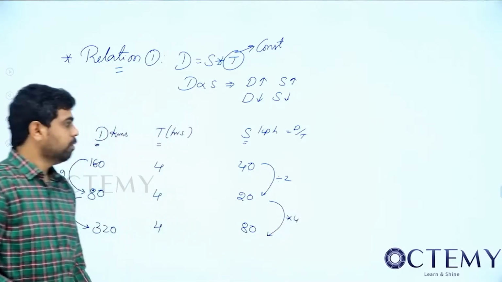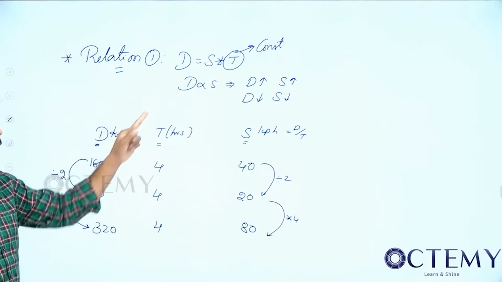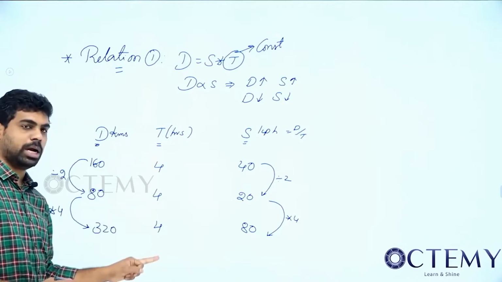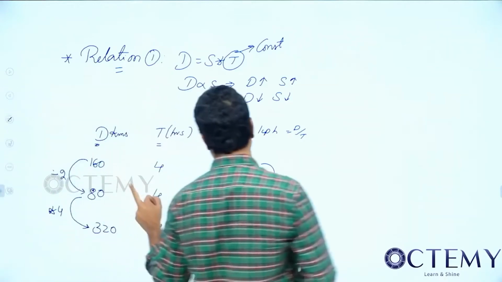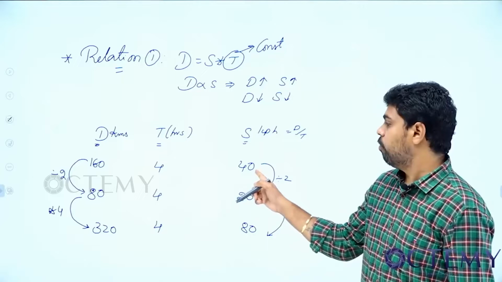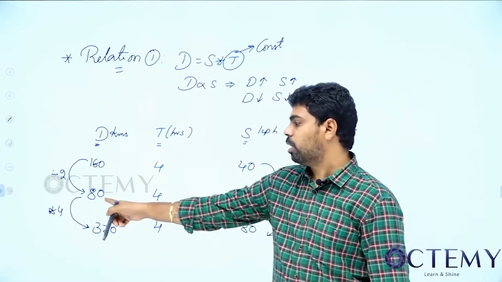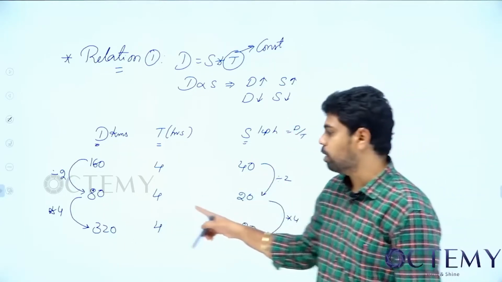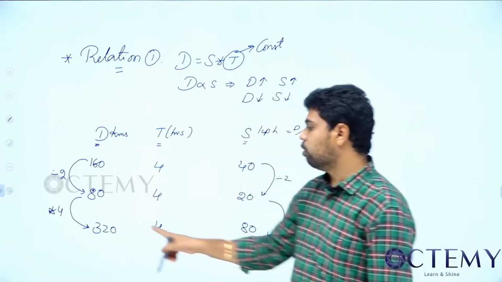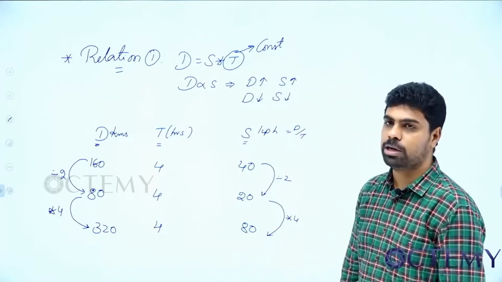So satisfied. When distance is constant, time is constant, time always it is 4 hours constant. If I want to travel 160 kilometers, my speed should be 40 km per hour. If I want to travel 80 kilometers, my speed should be 20 km per hour. If I want to travel 320 kilometers in 4 hours, my speed should be 80 km per hour.